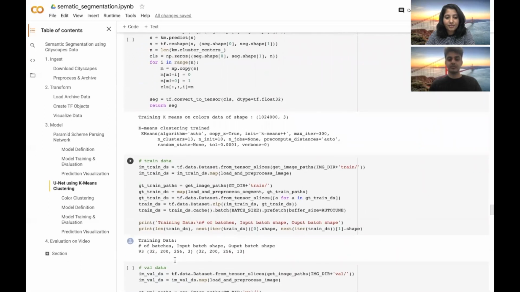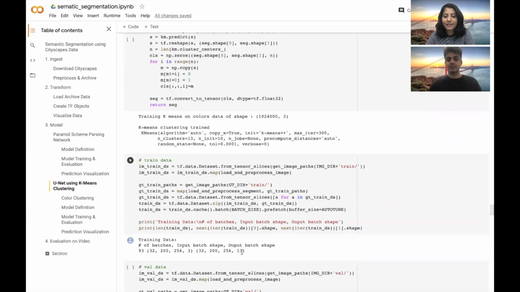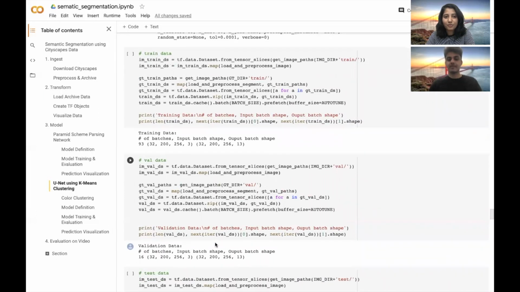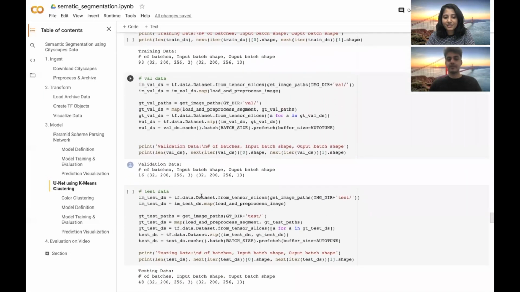Initially, in the training data, we have around 93 batches, and each batch has 32 input images, and this is the dimension of each batch, where the 3 denotes the number of channels, the RGB values. For this particular image, we will transform it to this dimension using our K-means model. Here we can see that the 3 channels are transformed to 13, which essentially denotes which cluster of our trained model is dominating for that particular pixel of the image, and that particular cluster ID will be assigned to that pixel. This transformation is done for both the validation as well as the testing dataset.